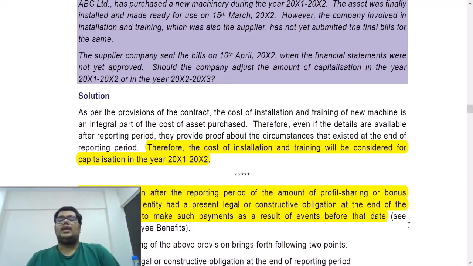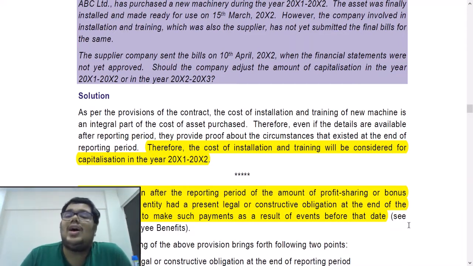So what is this saying? That as at 31st March, as at year end, if you have a legal obligation or a constructive obligation to share profits or to make bonus payments, that will be an adjusting event even though you may decide it on, let's say, 15th April, that is post the reporting period. Now what is legal obligation? Legally you are required to share profits. Constructive obligation is what?